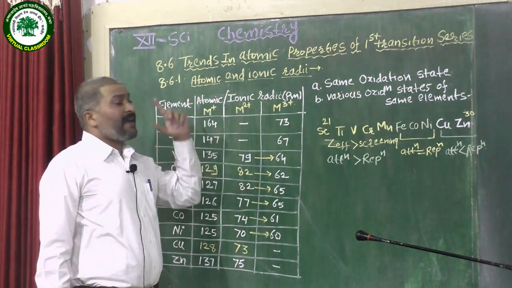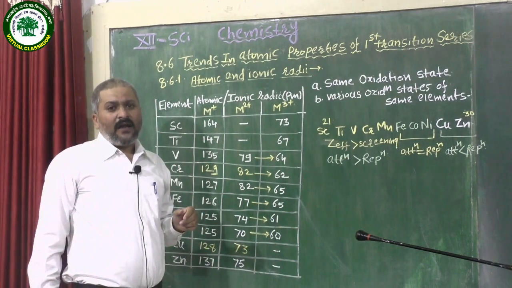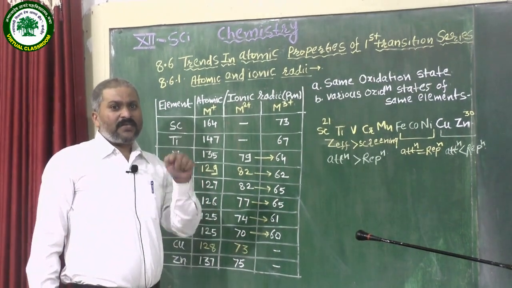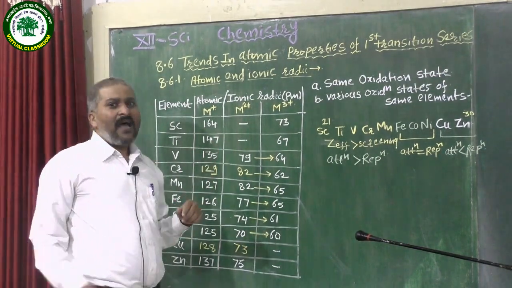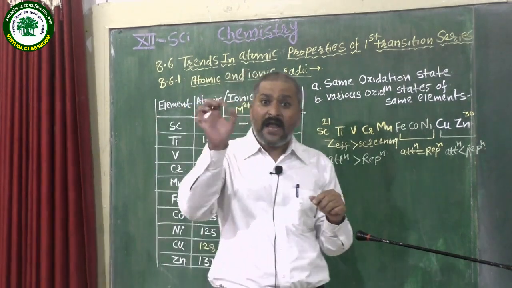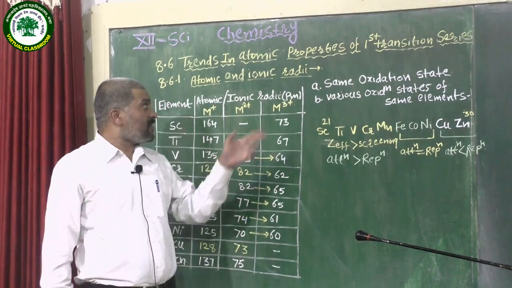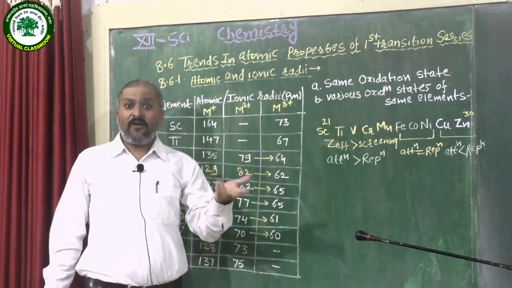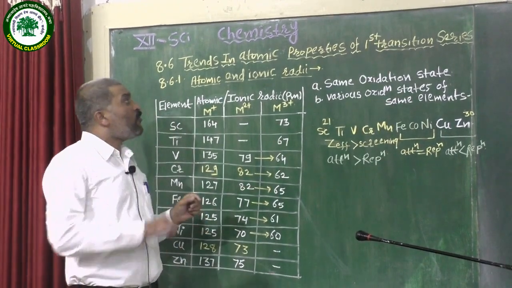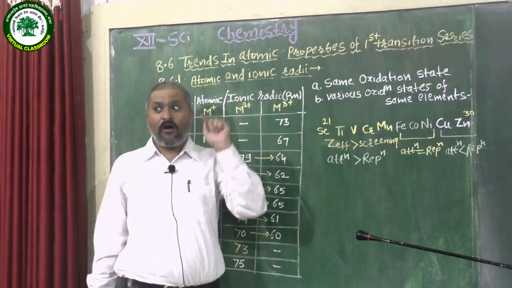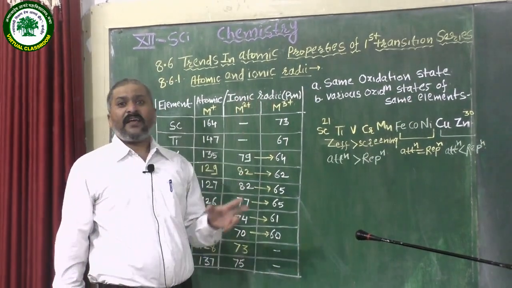First of all, atomic radii or atomic radius. Atomic radius is nothing but the distance between the positively charged nucleus and the outermost shell of an atom. Second definition is that of ionic radii. Ionic radius is nothing but the distance between the positively charged nucleus and the electron which is present in the outermost shell.